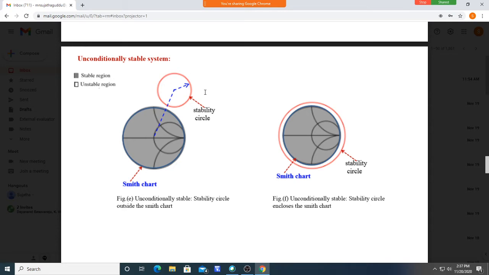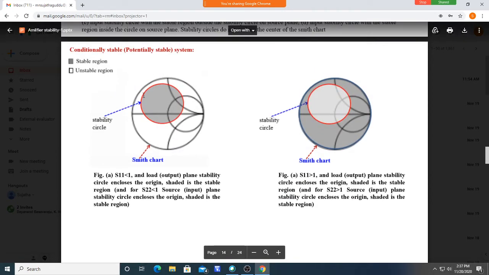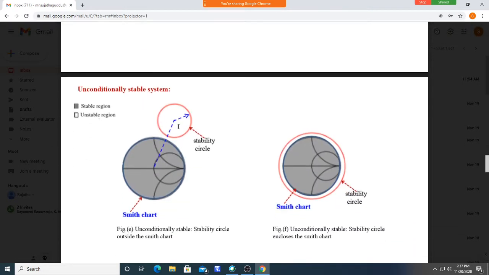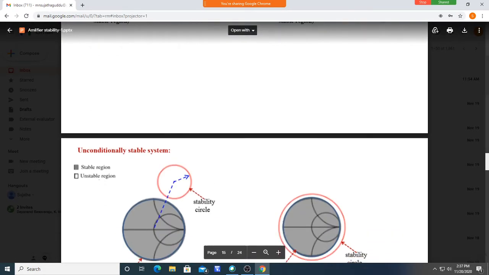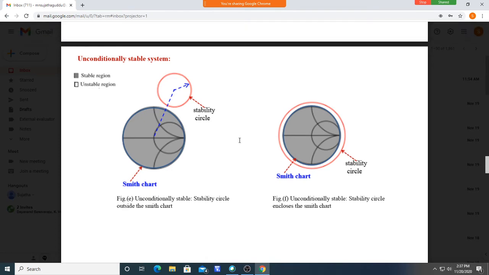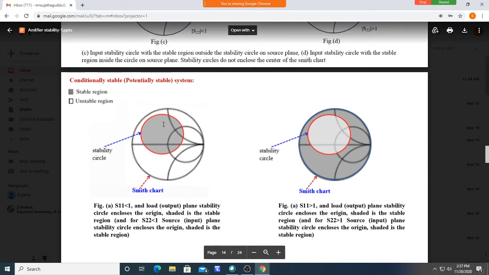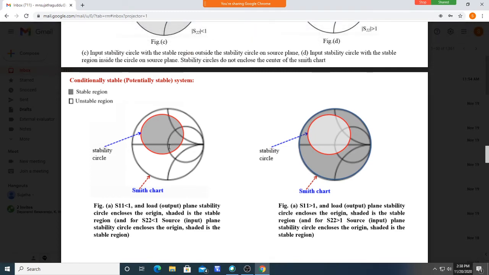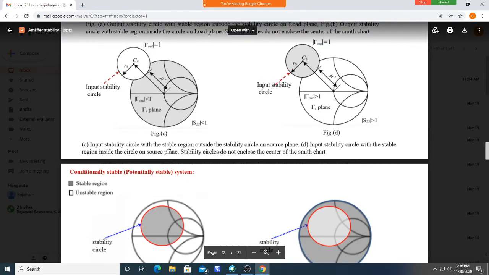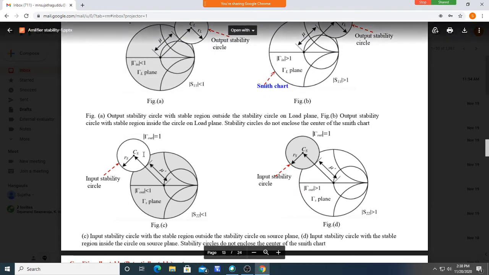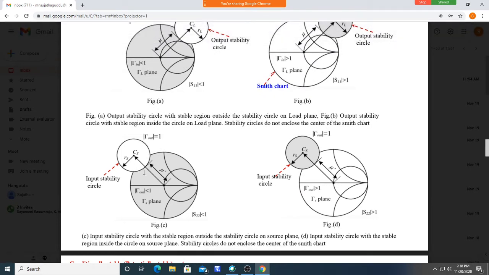We are drawing some circles. We know how to draw the circle. We got a CS value and RS value, and from that we are drawing circles. It may come like this, or it may be outside like this, or it may enclose the Smith chart like this, or it may be fully within the Smith chart, or it may be partially like this. It may be partially like this also.